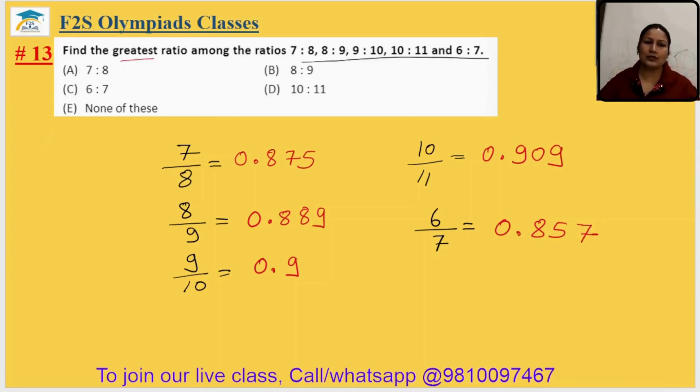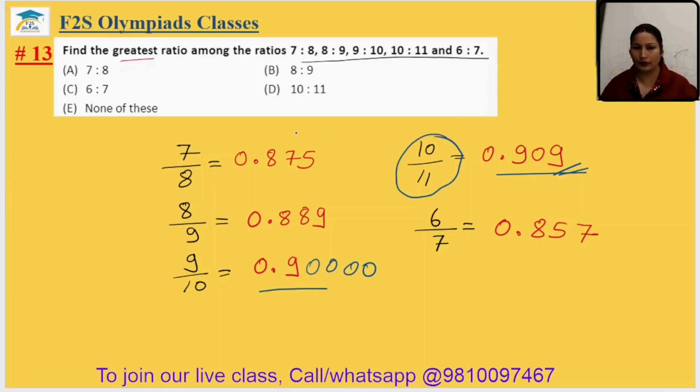So you can see greatest ratio at the 10th position is this one and this one, but in the 1000th position it has 0 only, but it has 9. So we have to go with 10 by 11. Option D is the correct answer. 13th answer is option D.